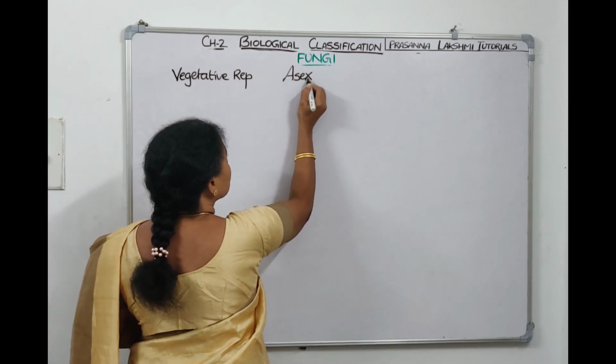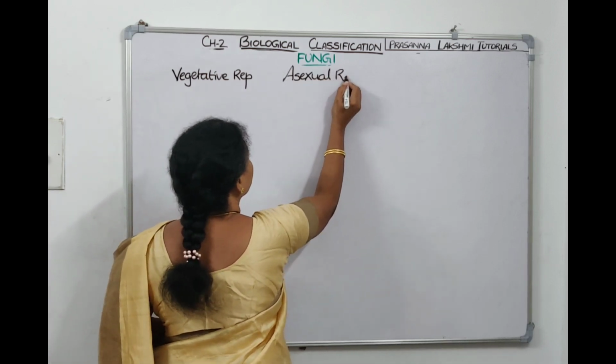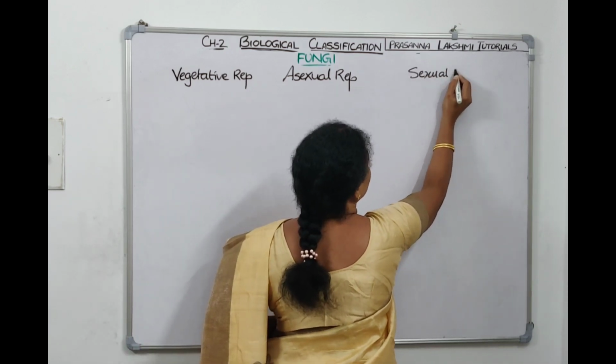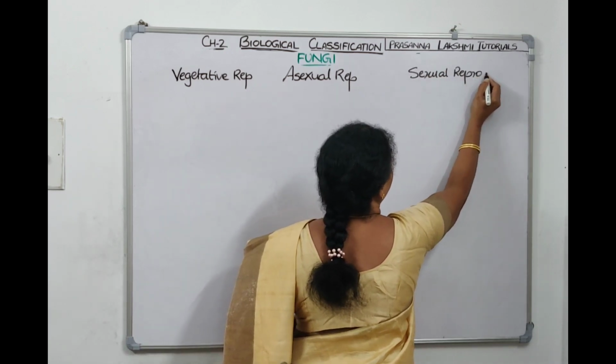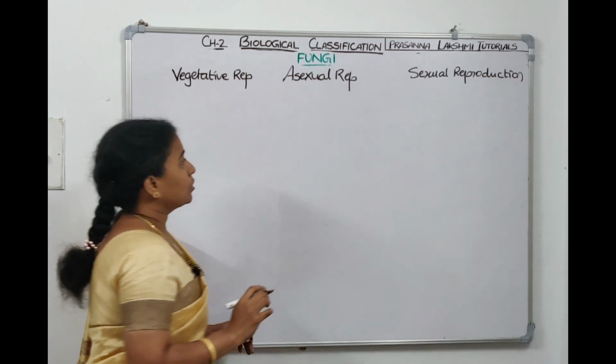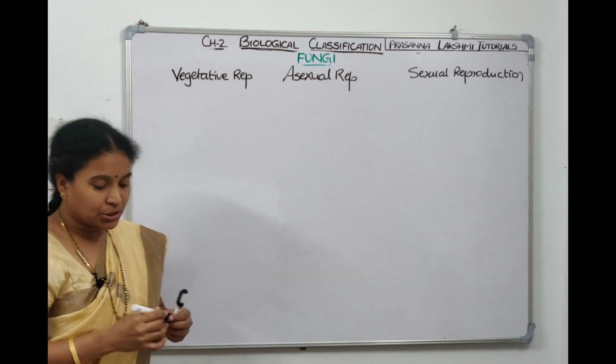Asexual reproduction is by how many types? And sexual reproduction is by how many types? Let us see. Fungi show all three types of reproduction. The first one is vegetative reproduction.